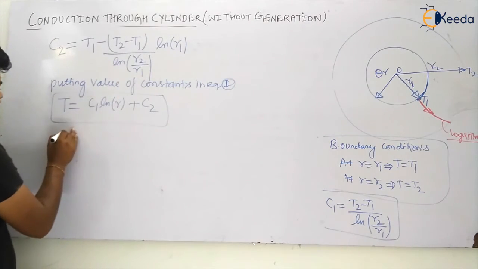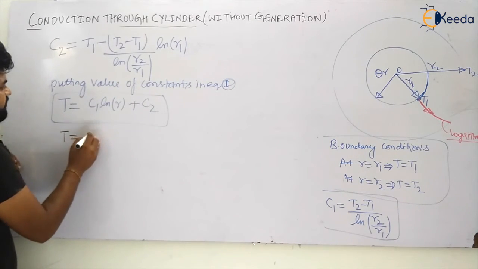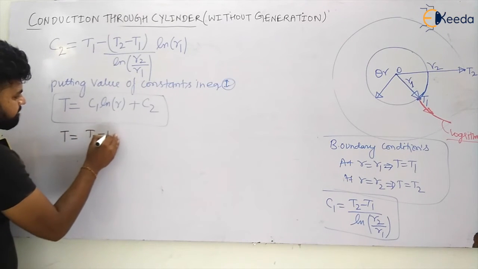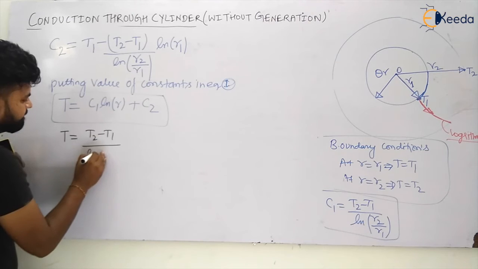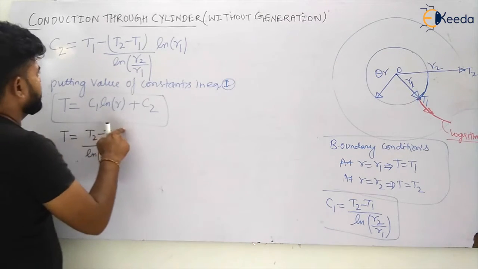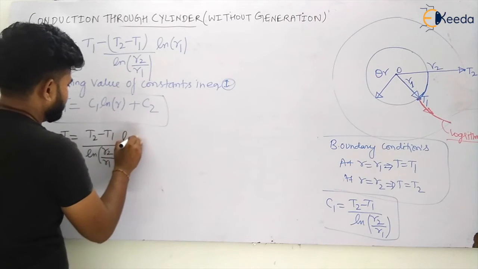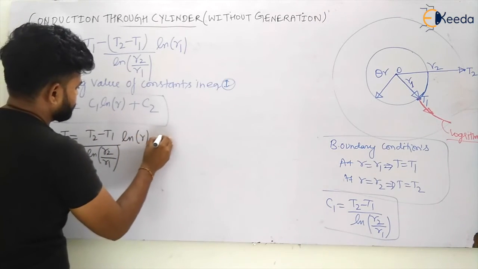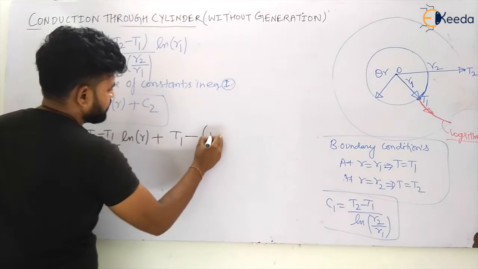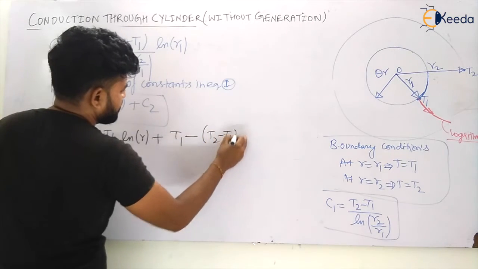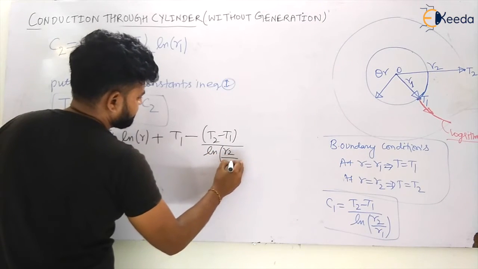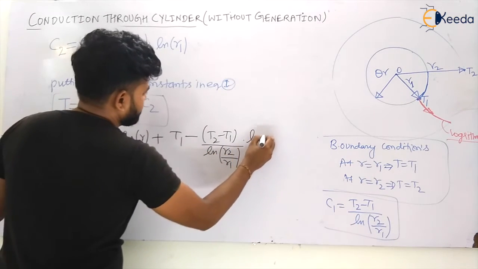So this will become T is equal to C1 into ln R plus C2. What is the value of C1? The value of C1 is (T2 minus T1) divided by ln(R2 by R1). And what is the value of C2? C2 is equal to T1 minus (T2 minus T1) divided by ln(R2 by R1) into ln R1.